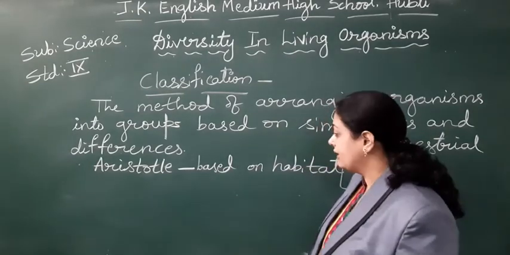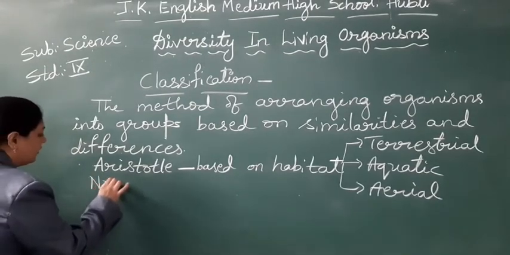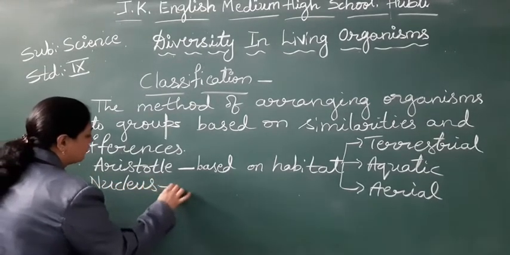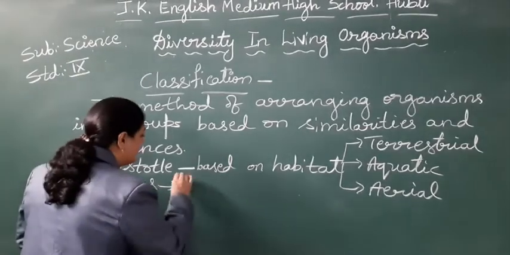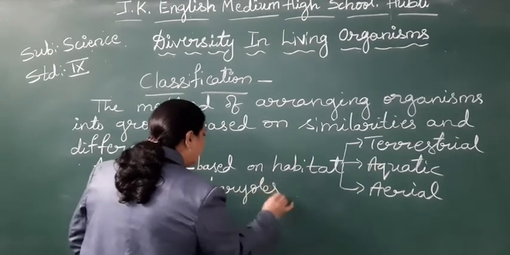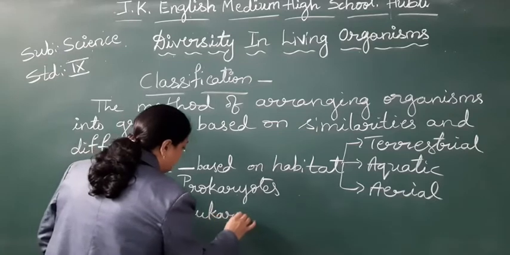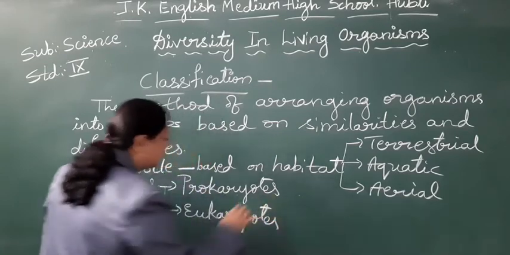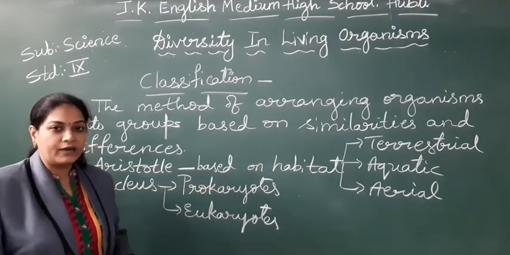The next scientist classified organisms based on the presence or absence of the nucleus. As you know, we are dividing organisms as prokaryotes and eukaryotes. What do you mean by prokaryotes?